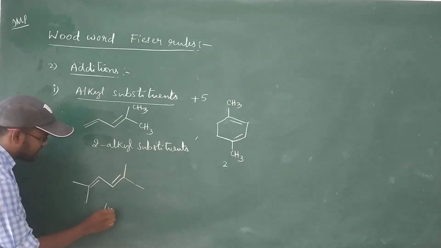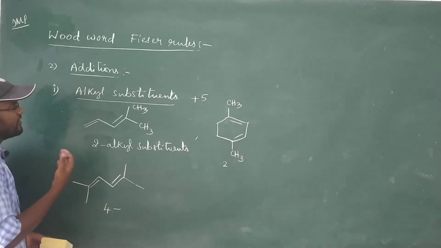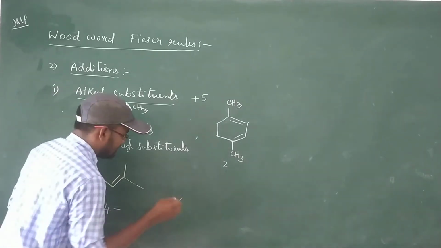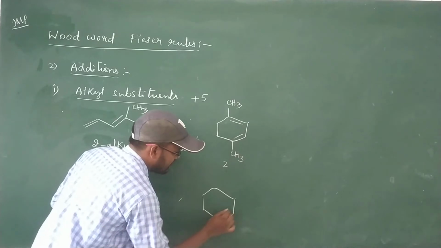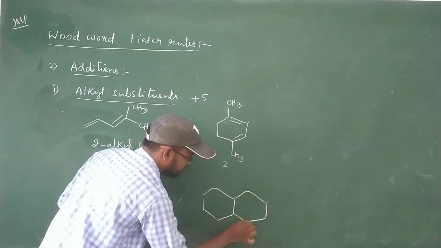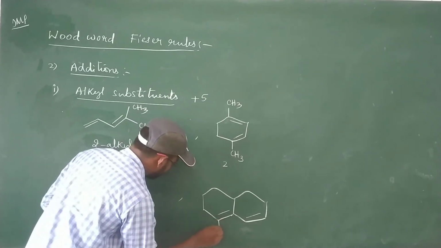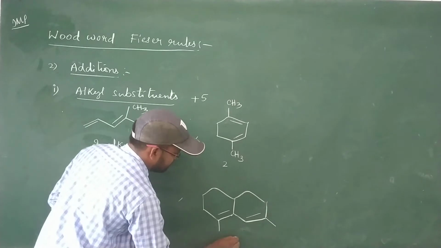Each one is plus 5, so four alkyl substituents mean we take plus 20 addition for this diene. And the next one is a heteroannular diene, with alkyl substituents at two positions. Let's take it as 2.